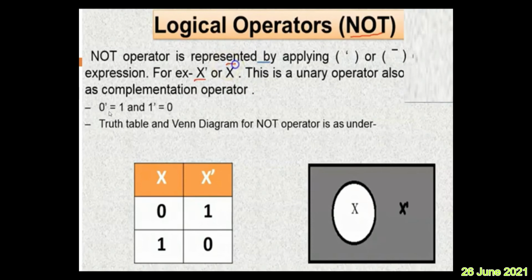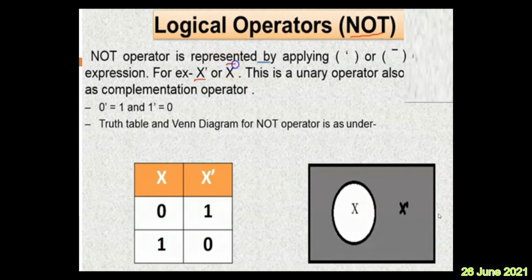It is a reverse. Okay, if input is 0, output is 1. Input is 1, output is 0. Truth table and Venn diagram for NOT operator is as under. See, X is a unary operator means what? It can be applied to only one operand. Suppose X is the operand, its possible values are 0 and 1. If X is 0, then X bar is 1 or complement of X is 1. If X is 1, the complement of X is 0.